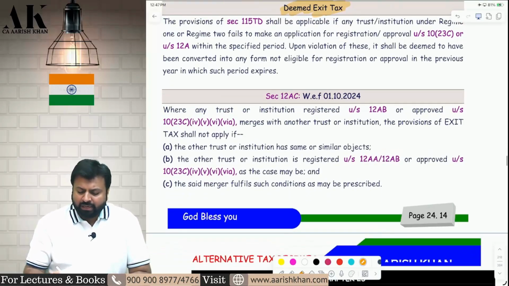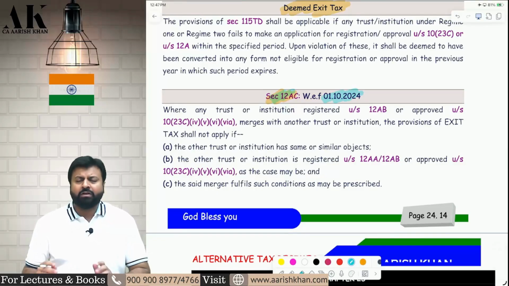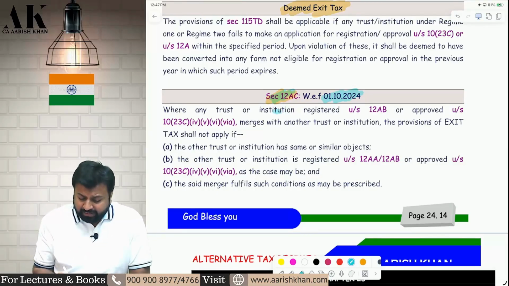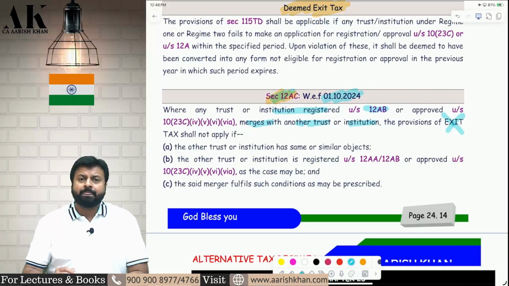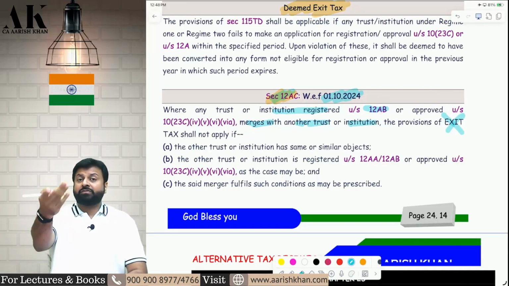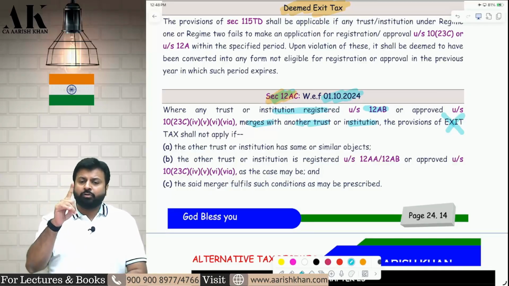And last but not least, Section 12AC is a small section applicable from 1st October 2024, which gives you some relaxation. If an institution or trust is getting merged with another institution or trust, exit tax will not apply subject to some conditions. I am a trust, you are a trust. I am getting merged with you, not with a business entity. I am getting merged with another trust. Exit tax will not apply to me subject to some conditions.